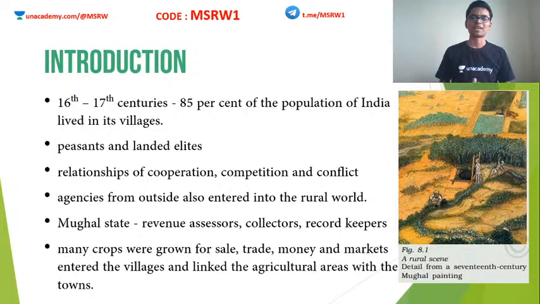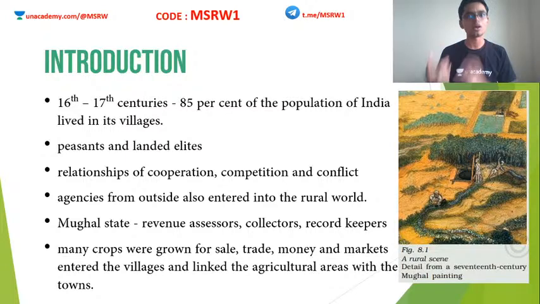So as an introduction, as always, we start with a very basic overview of what we are going to study today. We are going to look at a particular time period, between the 16th and 17th centuries, the time when Mughals were ruling India. Understand that at this time, about 85% of the Indian population lived in rural areas or in villages. What does this mean? This means that only a very handful of people were actually accustomed to the city and city life and associated activities. So major portion of India was still in agriculture.